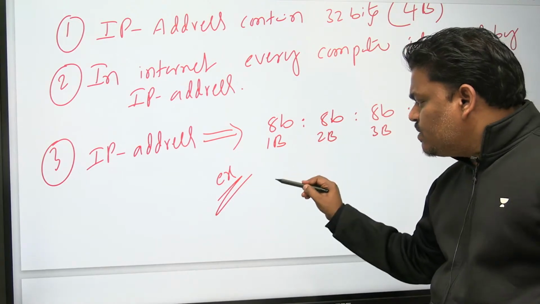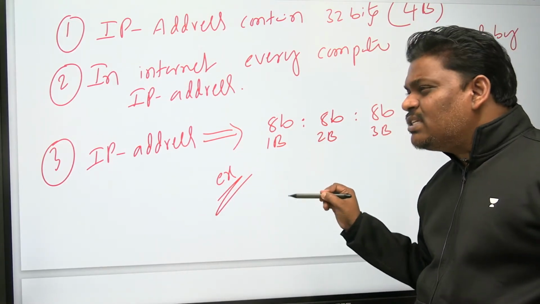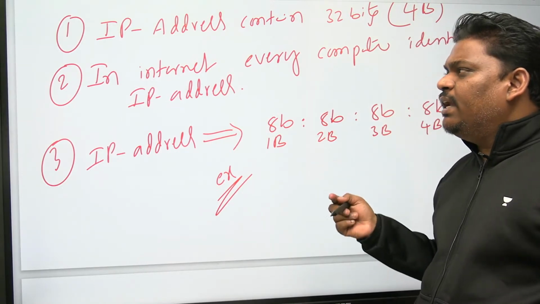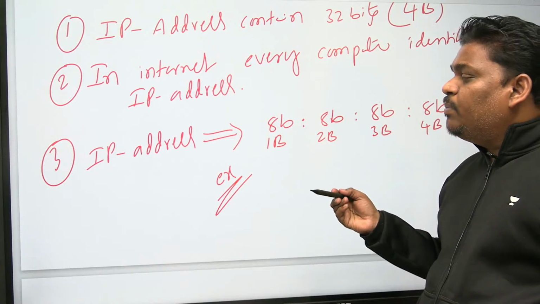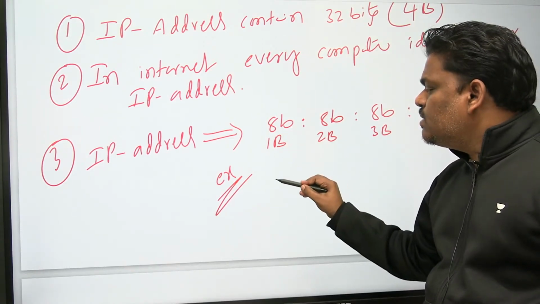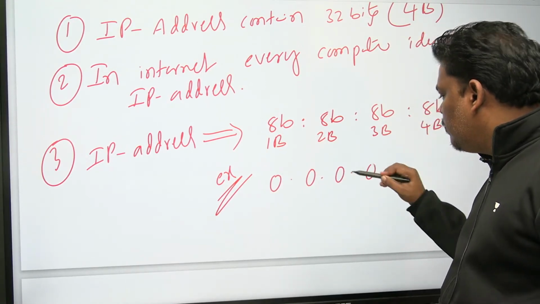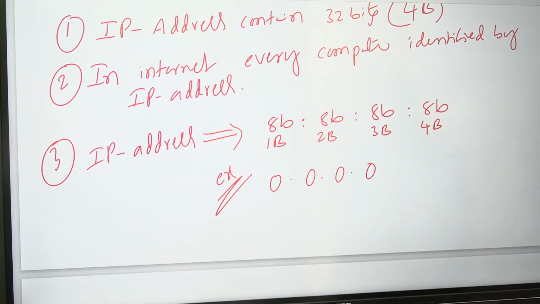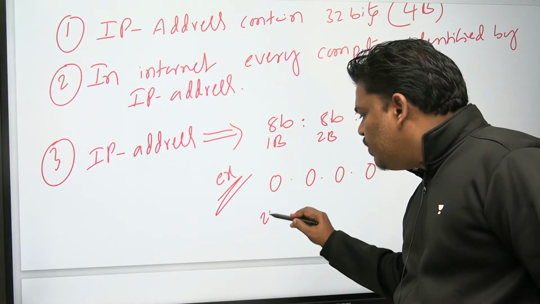8 bits means, what's the largest number? That is the reason I said, with 8 bits the largest number is 2 power 8 minus 1, which is 255. With 8 bits the smallest number is 0. So one of the IP addresses is 0.0.0.0. With 8 bits, 0 is possible. Next, one more IP address is, with the largest number 8 bits, 255.